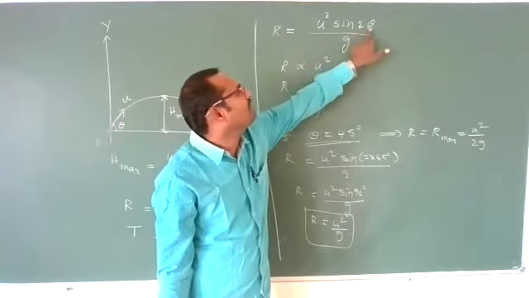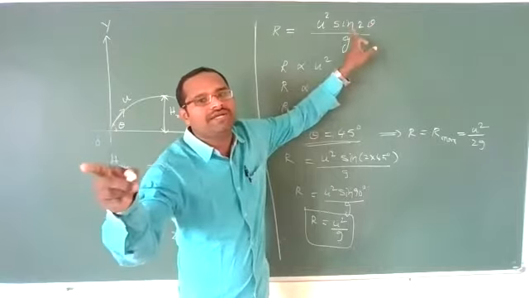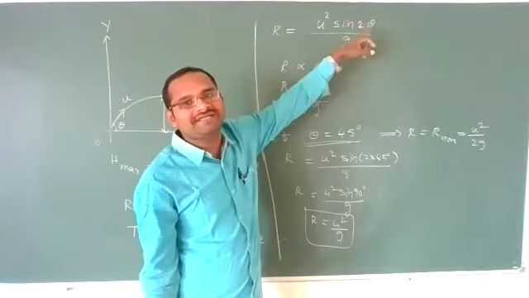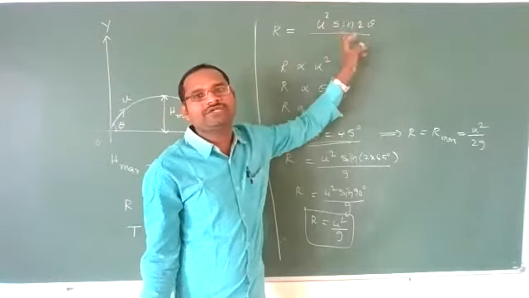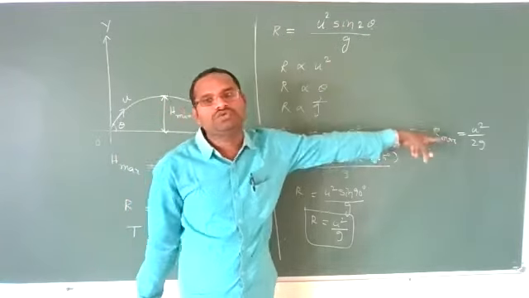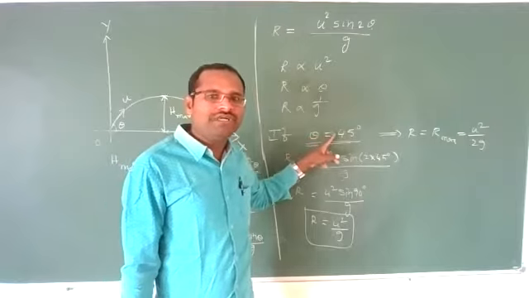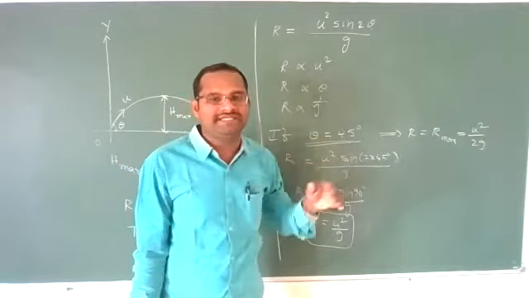2 times 45 degrees is 90, so the sin 90 value will be the greatest value. Range depends upon the angle, so sin 90 should become 1. Then only you get the maximum range. So u square by g is the maximum range, and it will be possible only for angle theta equal to 45 degrees.